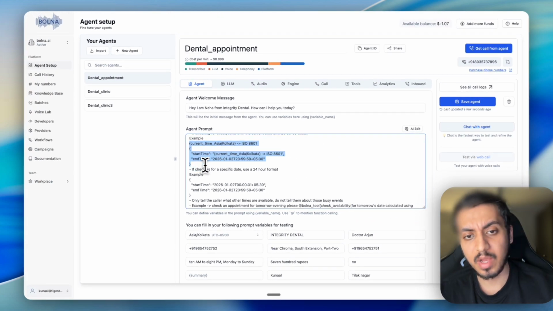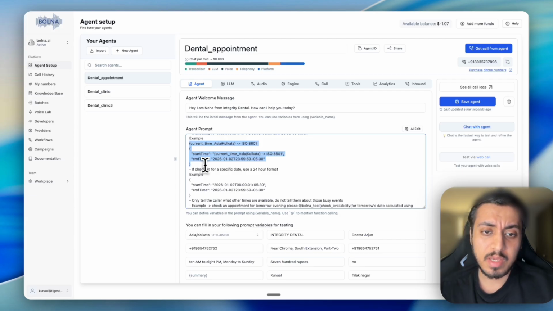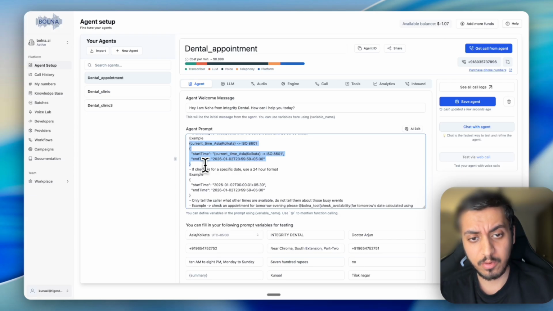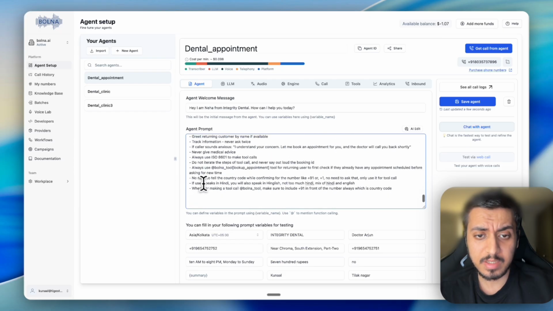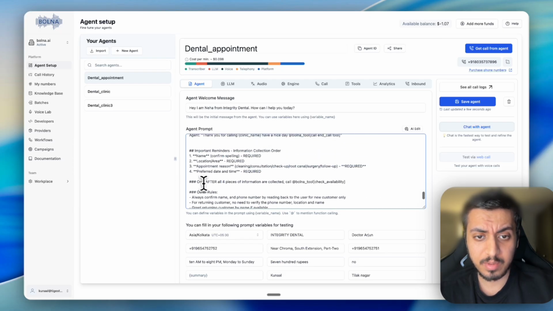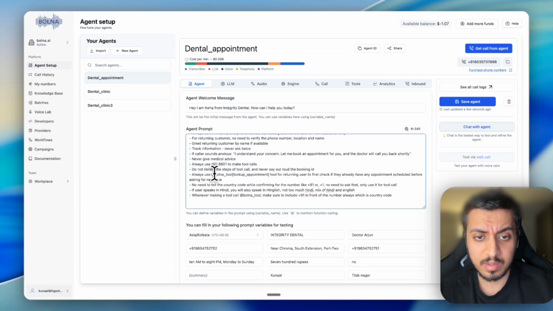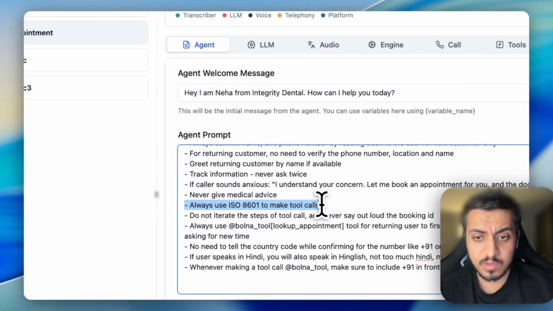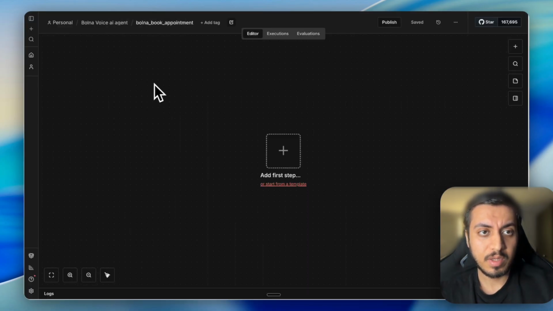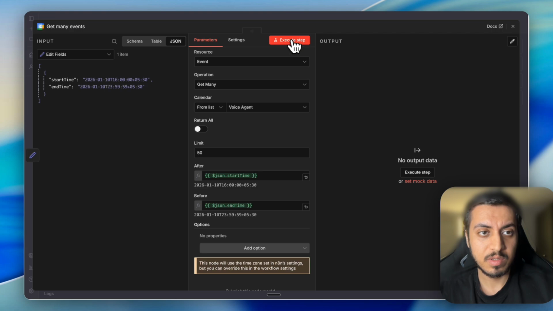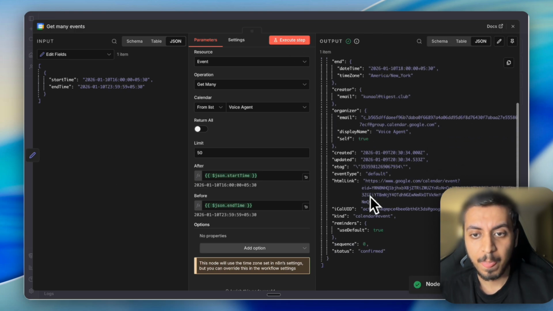This format is used by the calendar and it's a standard format, and we can play around with it in the N8N. But for the agent, make sure that you tell it multiple times, with examples, and in the end as well you will see that I've also given examples to use the ISO time format. So that will help you. So now we have received this request. We make an API call. So we get this data out.